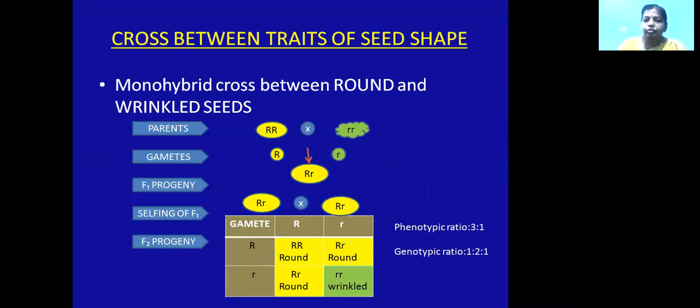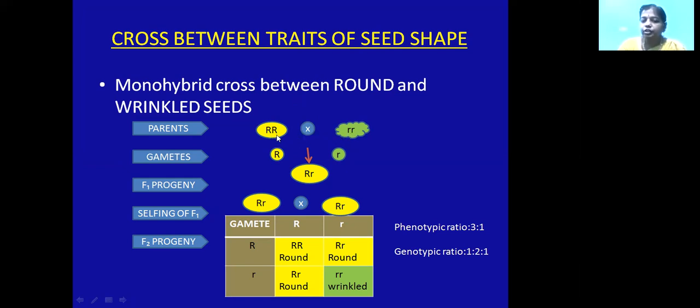Take the seed shape. What is the shape of the seed according to Mendel during the cross? The seed shapes he has taken are round and wrinkled. Round shape is dominant over wrinkled shape. We know that, but how did Mendel know at that time? He crossed pure round seeds, carrying the alleles capital R, and pure wrinkled seeds, carrying small r.